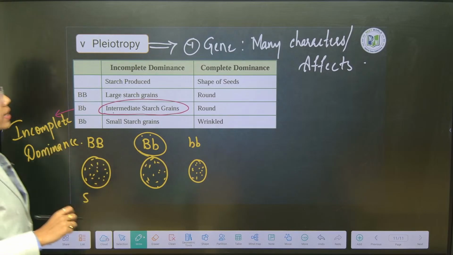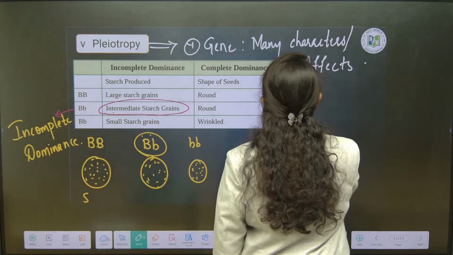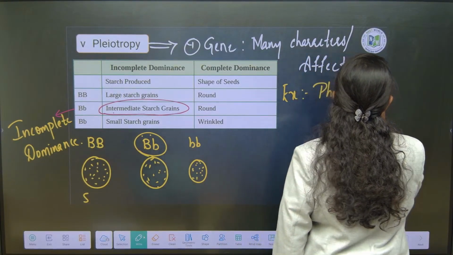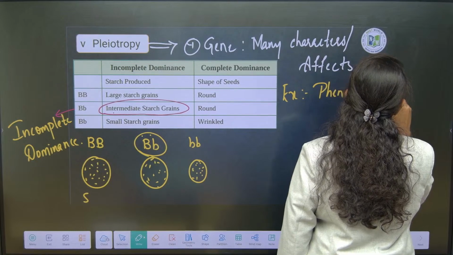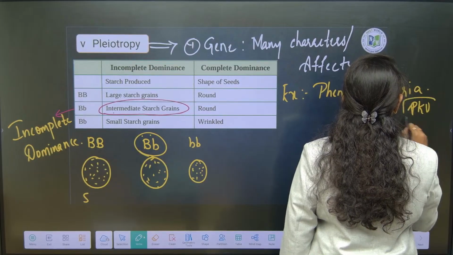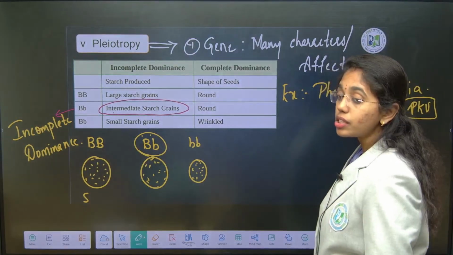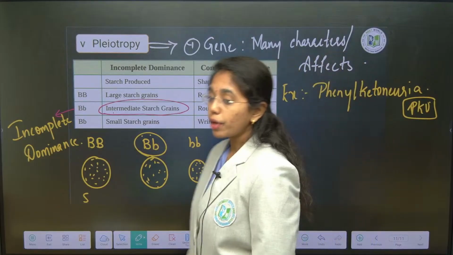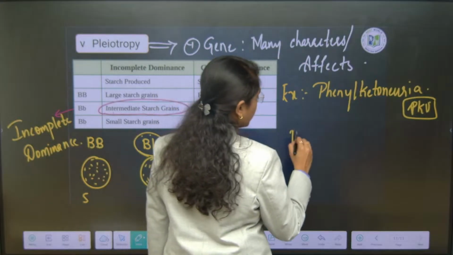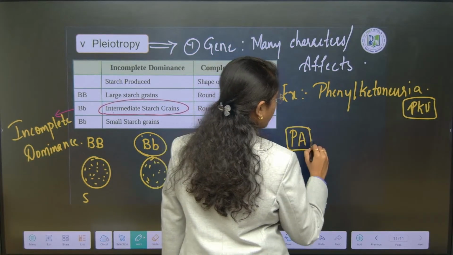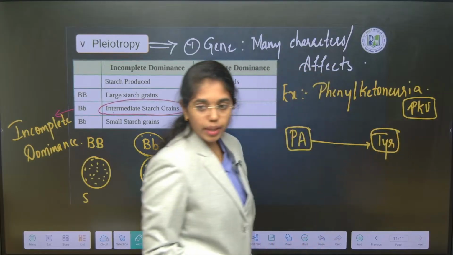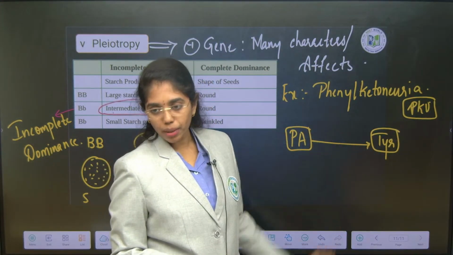One more example we can take is phenylketonuria, which is PKU. This is a disease that occurs because of one aromatic amino acid, phenylalanine. This phenylalanine has to get converted to tyrosine, and then it will show proper metabolic activity.